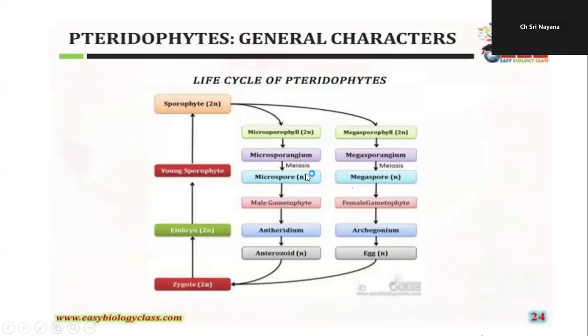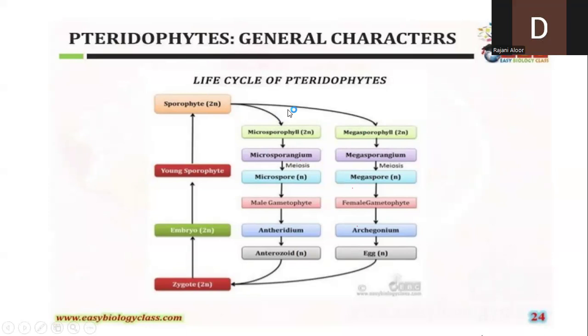Right. So here you can look into the life cycle. Look here. This first box, what is this? It is the sporophyte. Why am I writing it as sporophyte? Because the plant body is the sporophyte. The dominant phase is sporophyte.